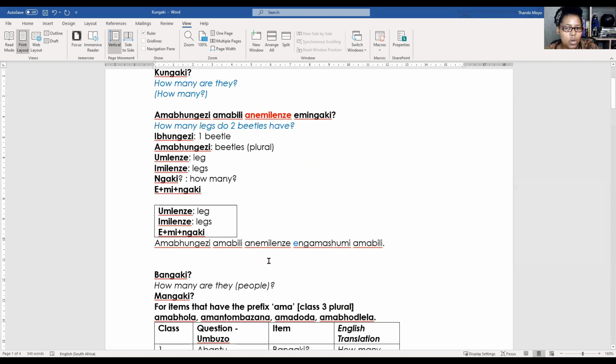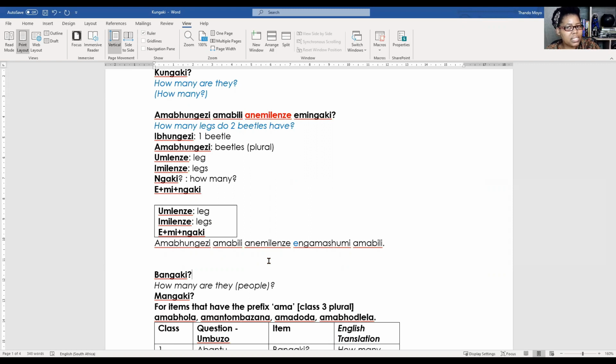what we are now focusing on is no longer the beetle itself, but rather the legs of the beetle. That's what we are talking about. So you've got to always remember that. What exactly am I talking about? If I say, how many legs does a person have? I'm not talking about the person anymore.